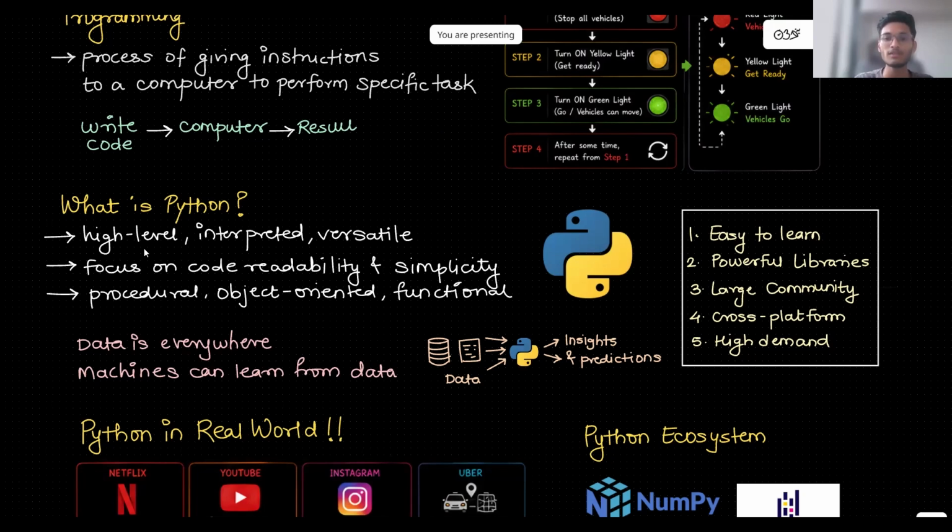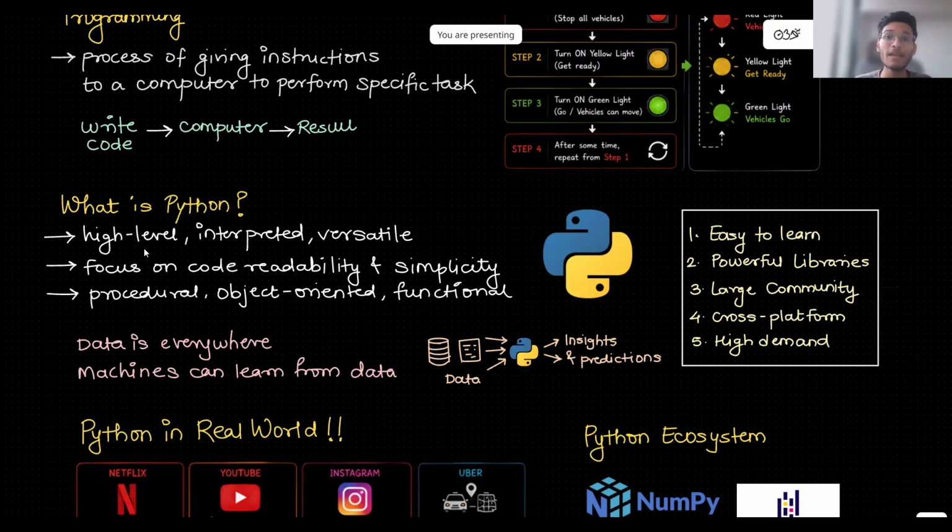So it will first read the first line and execute the first line. Then it will read the second line and execute the second line. So this is nothing but interpreted. Okay. Versatile. What do you mean by versatile?